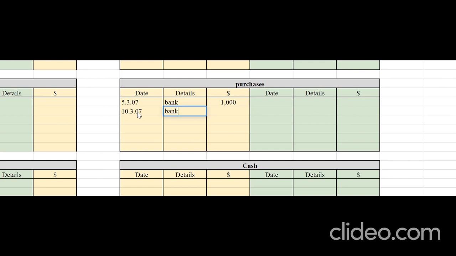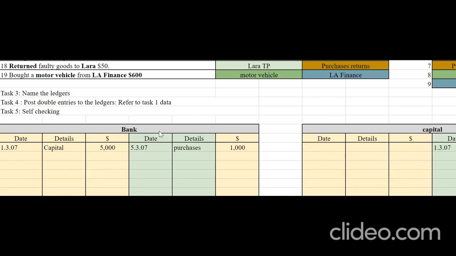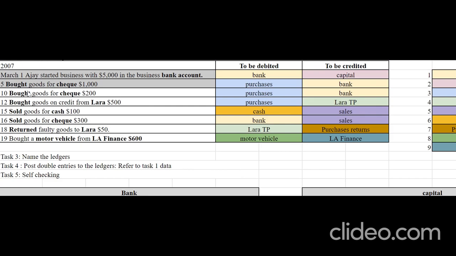Opposite account's name is bank, followed by the amount 200. Now let's credit this in the bank account. On the credit side, 10/3/07. Opposite account's name purchases, followed by the amount 200. Now we are done with the transaction which occurred on 10th.